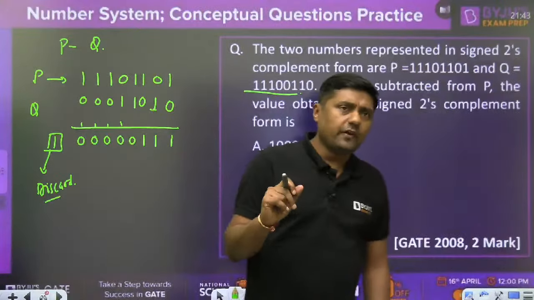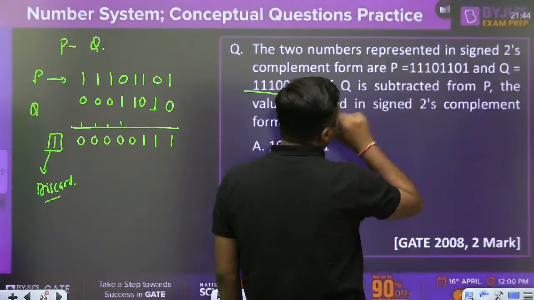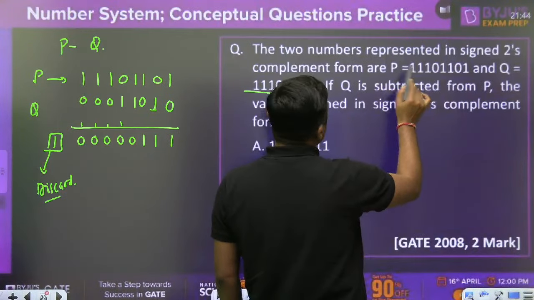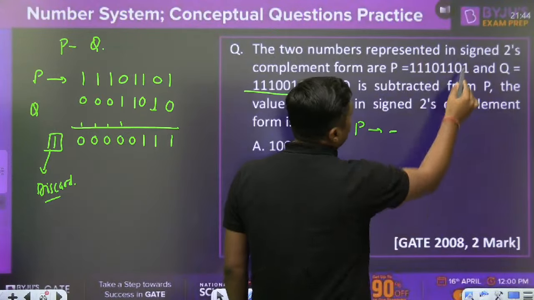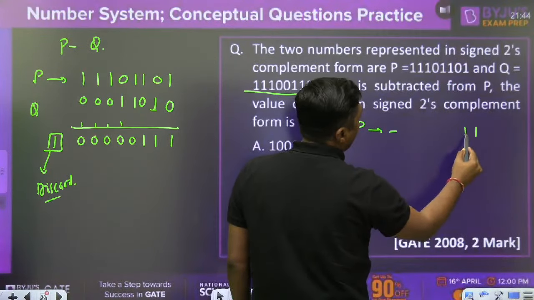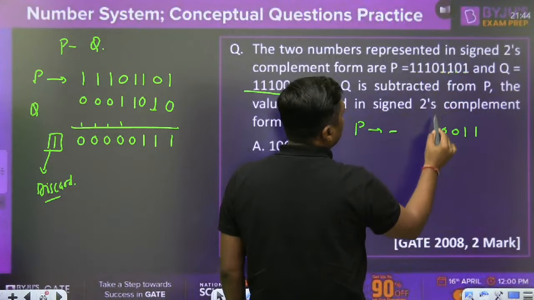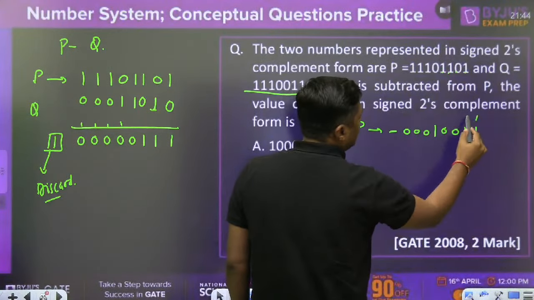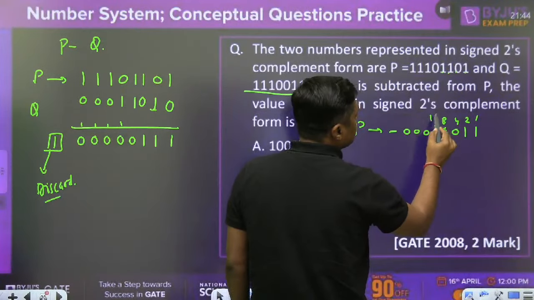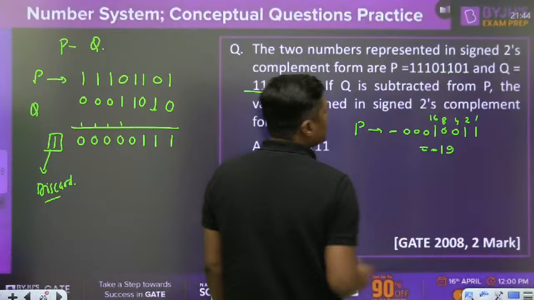Now, can you verify it? For example, what is the actually P? What is the P? If the MSB is 1, it is a negative number. So, what is the P minus? What is the 1's complement? 1, 1, 0, 0, 1, 1, 0, 0, 1, 0, 0, 0. What is this number? 1, 2, 4, 8, 16. 16 plus 3, 19. This is minus 19.